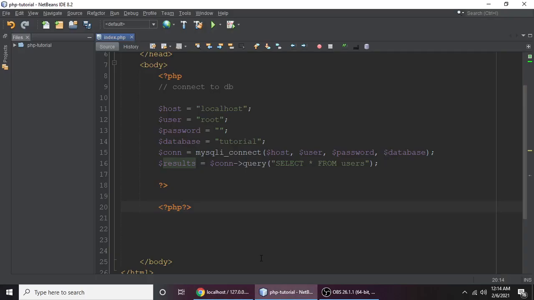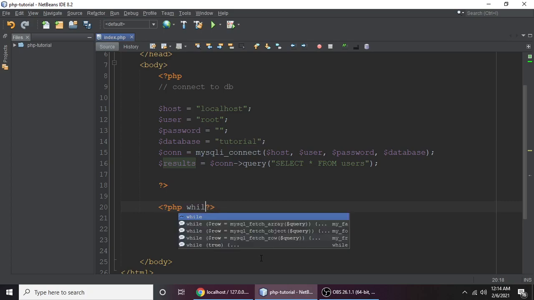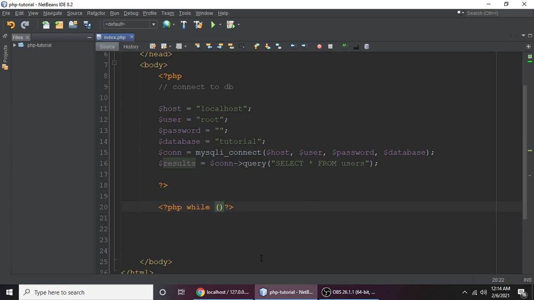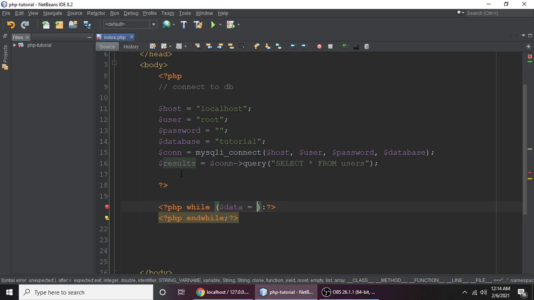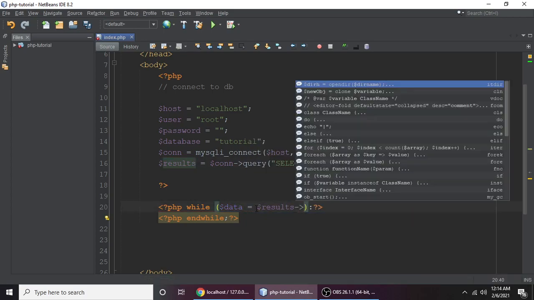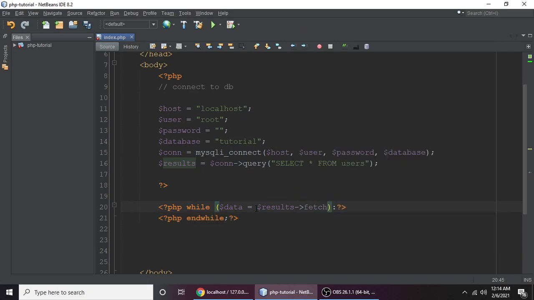So let's put in a while loop, and the while should be closed. Put it like this, PHP, and endwhile. Inside the while loop, put a data variable, this is the result, and call the method fetch_assoc.